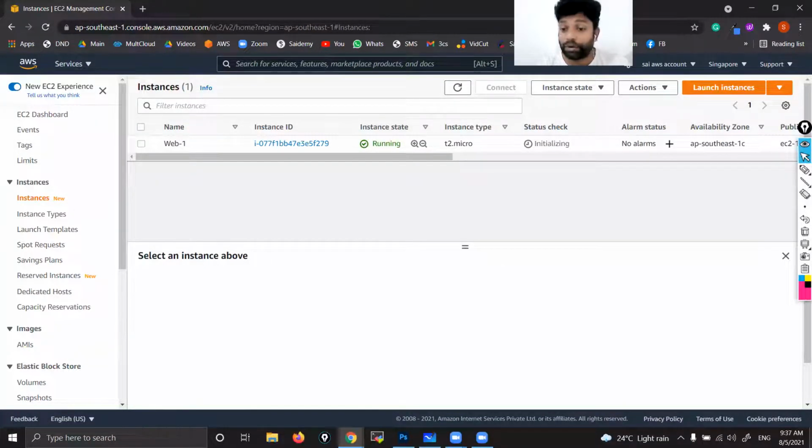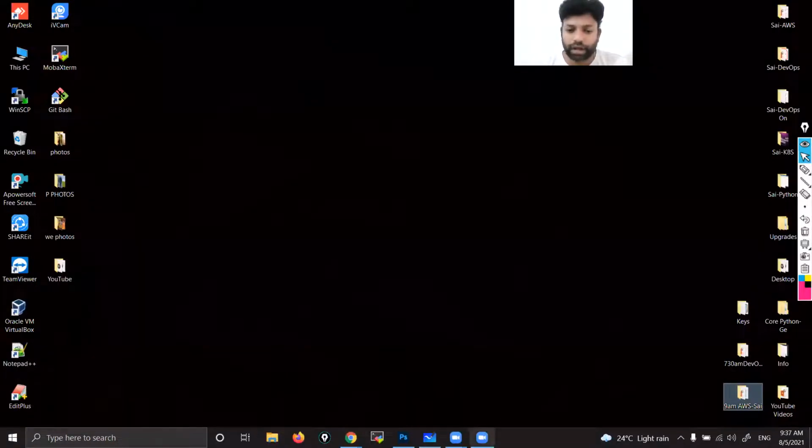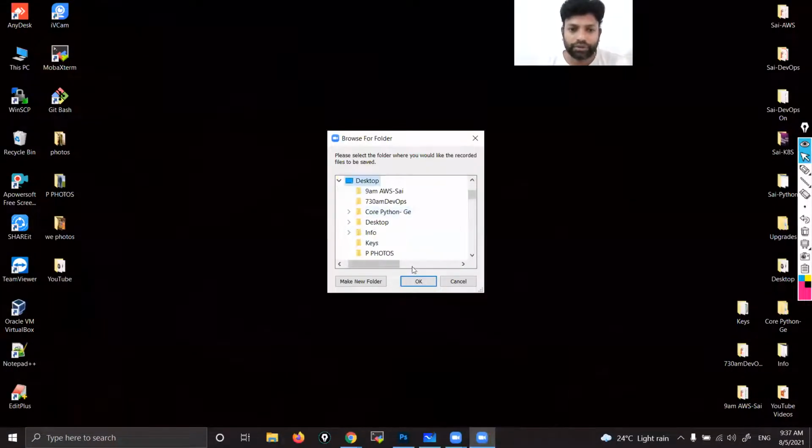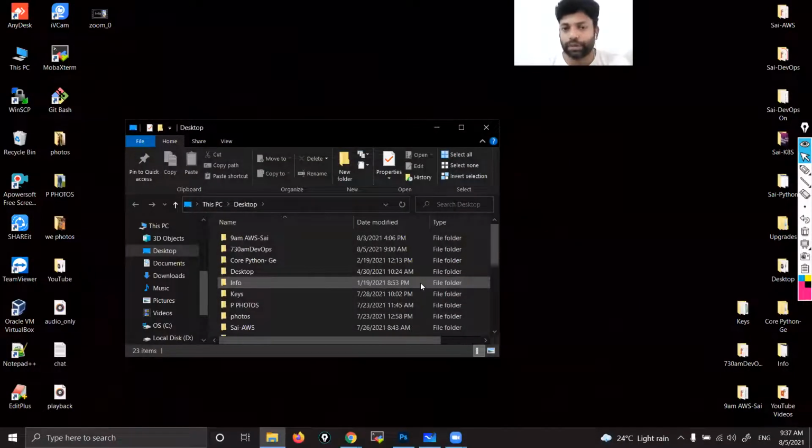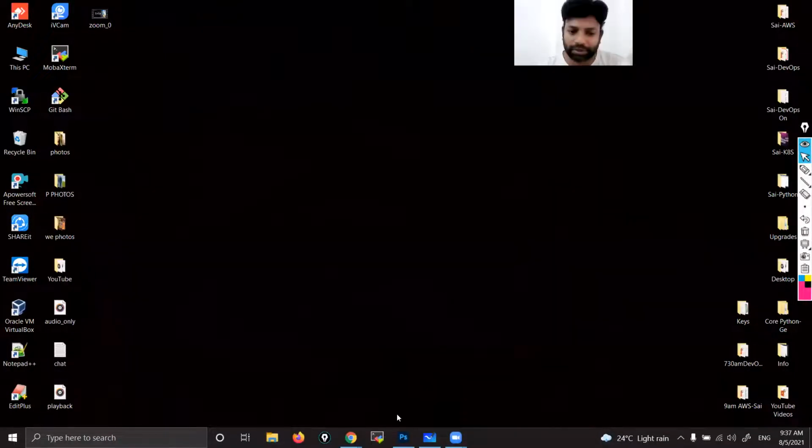So I need to convert PEM to PPK. Today also we are going to use PuTTYgen only. Tomorrow I'm going to explain MobaXterm, because MobaXterm is already on my laptop. I'll uninstall it, restart, and clean my laptop so that I can show you from downloading onwards.